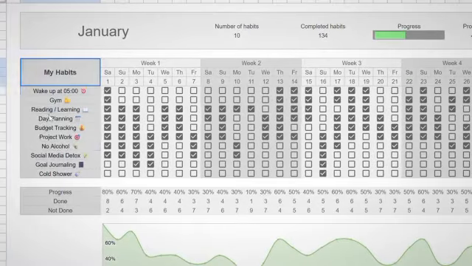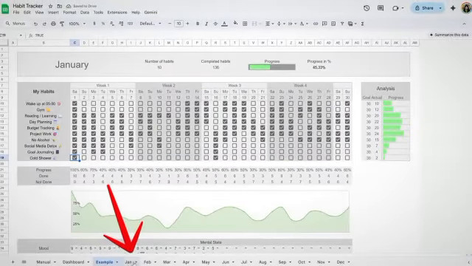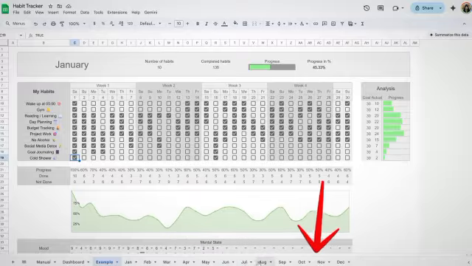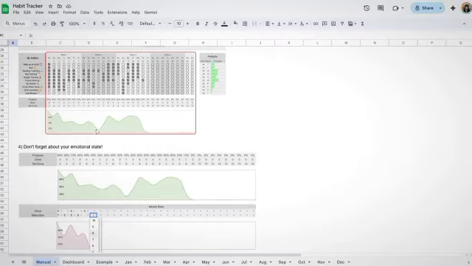From here, you can see all your daily habits, track your progress, and stay consistent. You can also see every month of the entire year, all in one place. And all these trackers come with a manual right here showing you exactly how to customize everything.